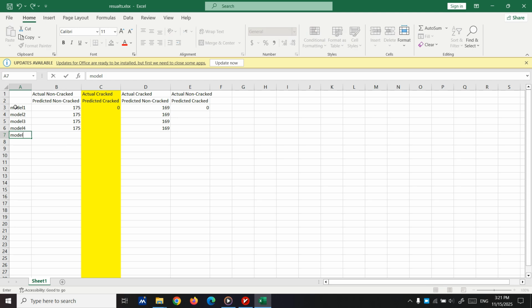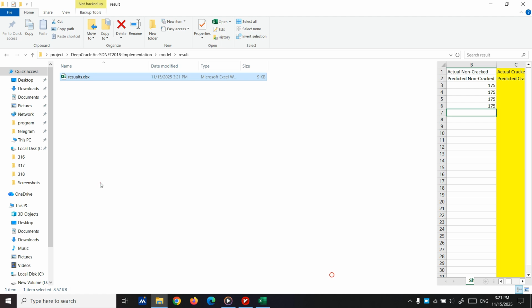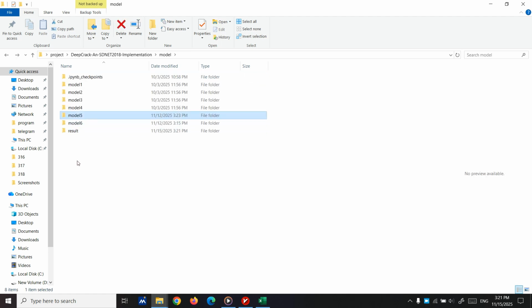In the previous video, we ran a model but didn't get the time to see the result. So now let's go and see the result. The most important places for us are the correct ones, and these two: actual cracked, predicted non-cracked. These two places are really important for us. Okay, let's continue and see the results of model 5 and 6.